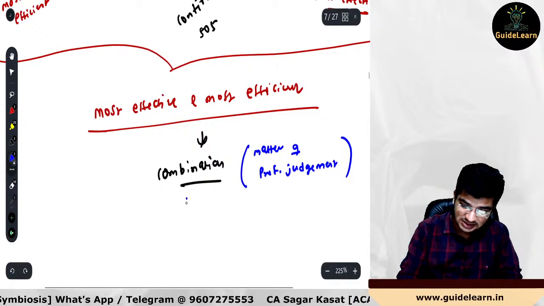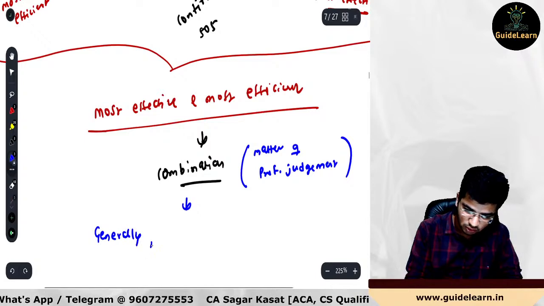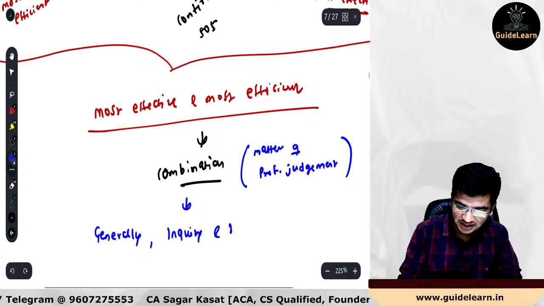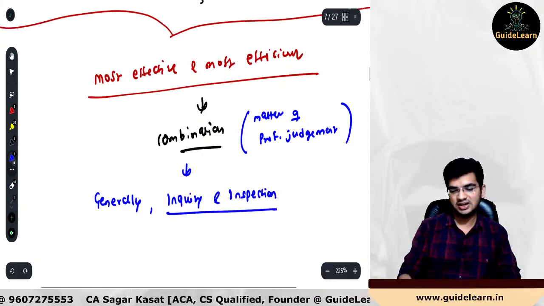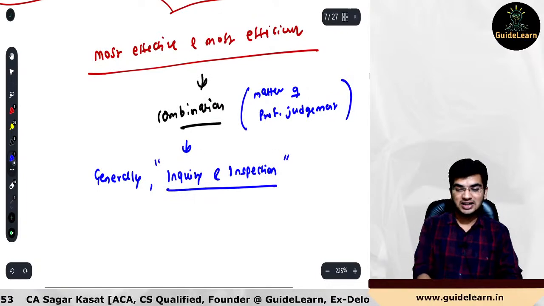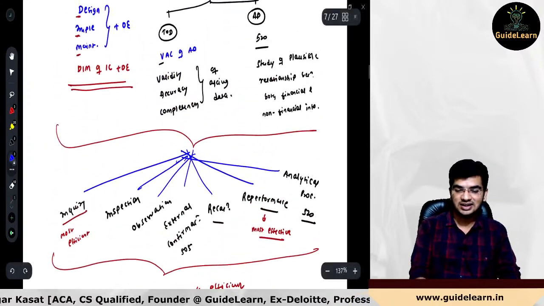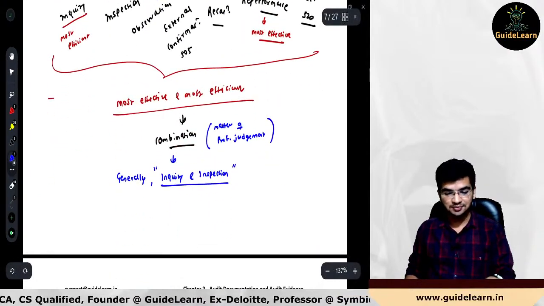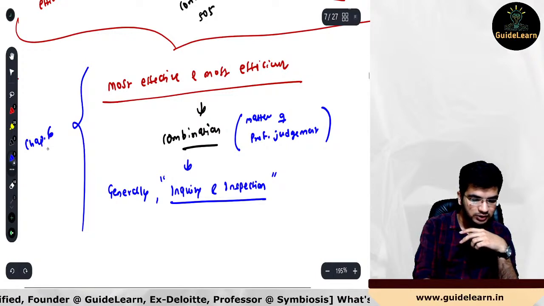But generally combination of inquiry and inspection will provide you the most effective, most efficient audit evidence. Okay. So please look at this very important question for your examination. This entire slide, this entire page is very, very important, whatever we have written down here. Are you guys clear? You will find this particular thing in chapter 6 as well. There you will find this particular point.